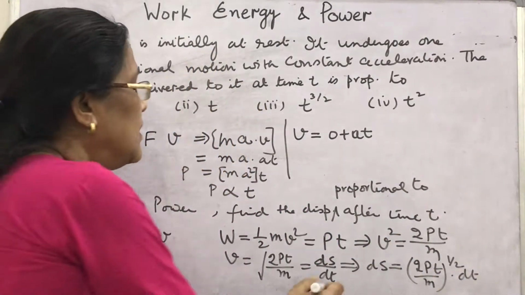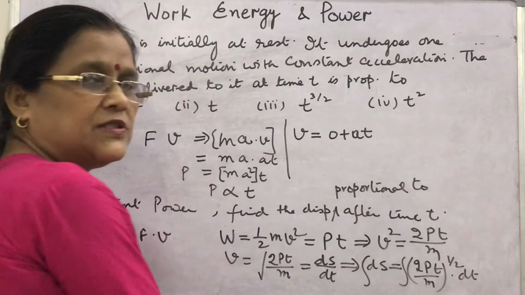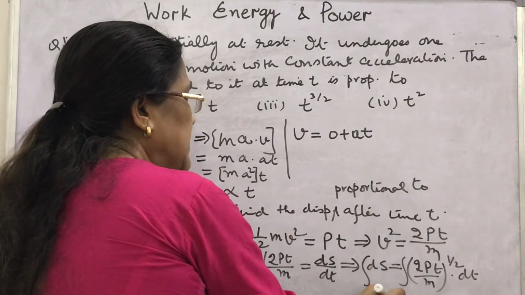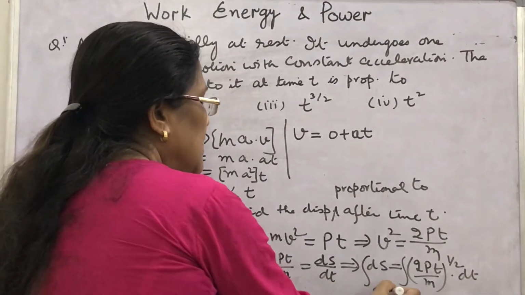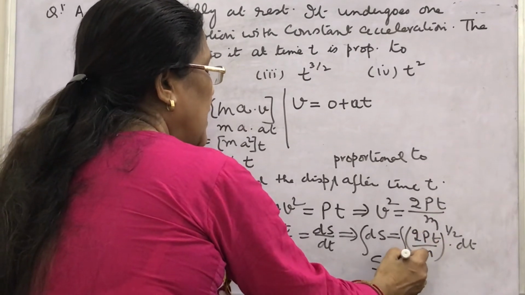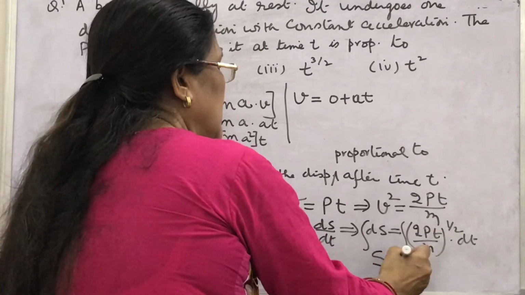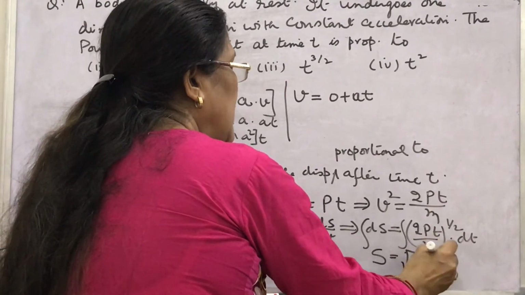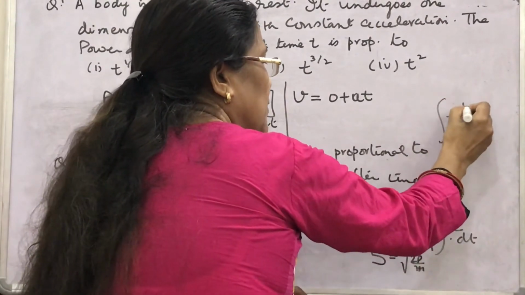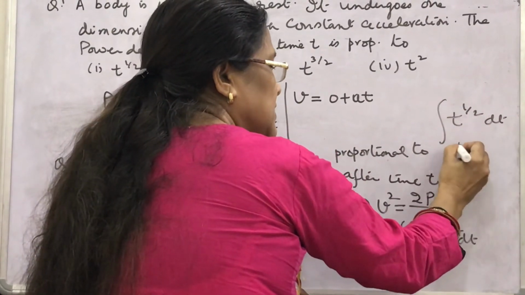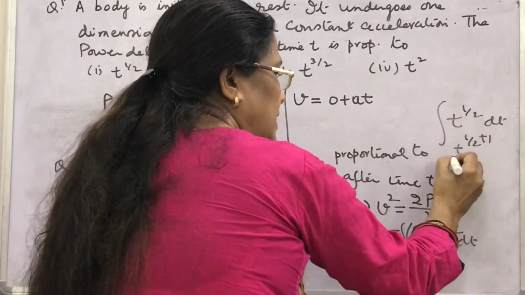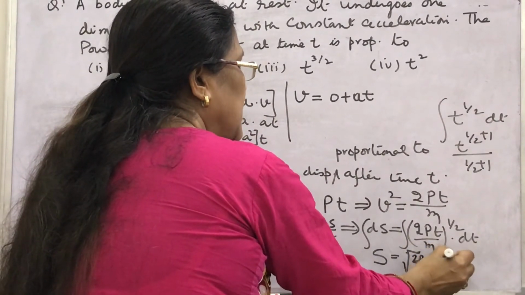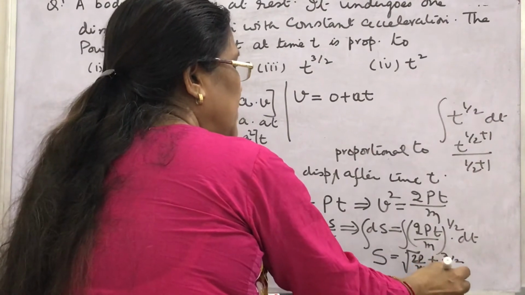Then how will you find displacement? Integrate on both sides. What will you get here? This ds will be s, and this will be under root 2P upon m. You will write root 2P upon m, and within integration t to the power half dt. Do you know what this is? t to the power half plus 1 upon half plus 1. So, what will you write here? This t to the power 3 by 2 upon 3 by 2.